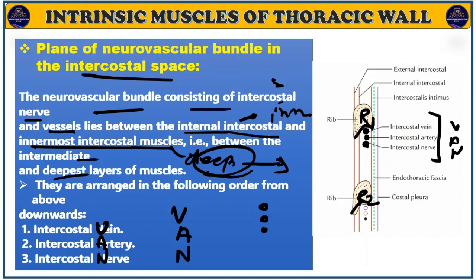Understand? So one more thing you can see here. This is the external intercostal muscle. No? This is the external intercostal muscle. Here in this diagram you can see.